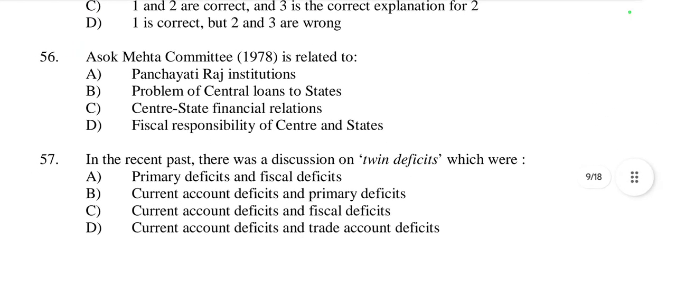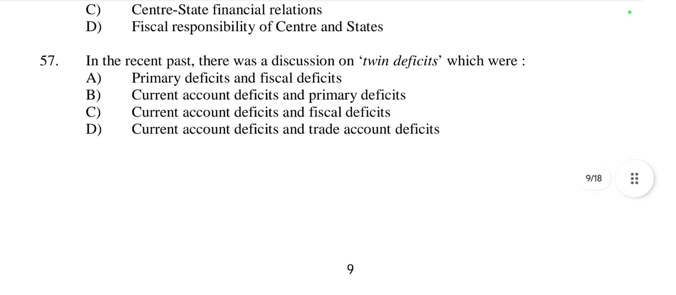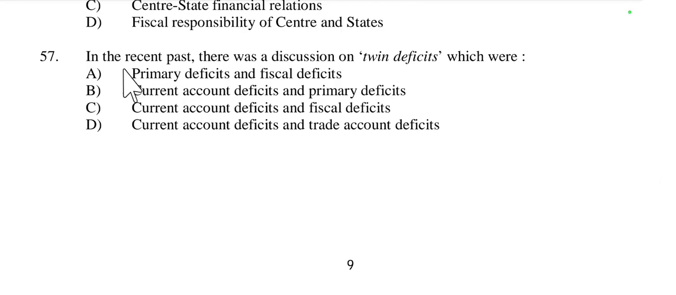Then question number 56, Ashok Mehta Committee 1978, it is related to Panchayati Raj institutions. Option A. Then question number 57, in the recent past there was a discussion on twin deficit.